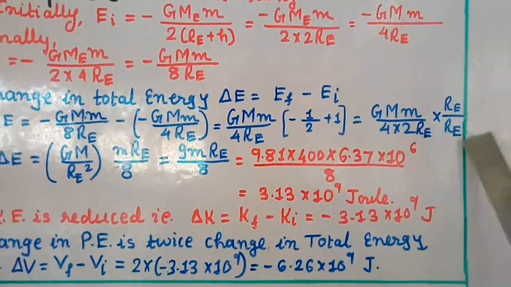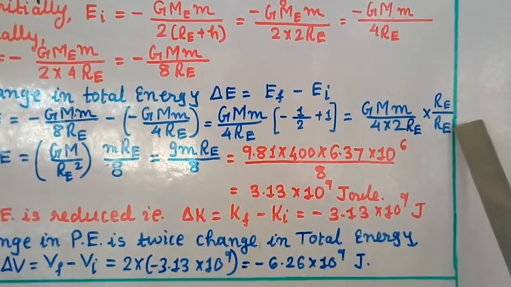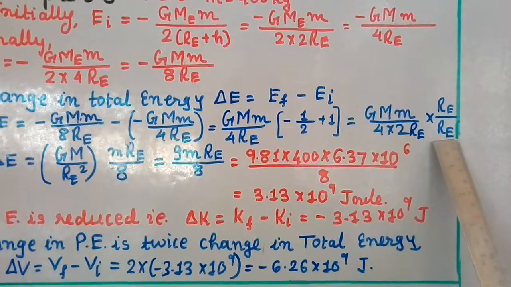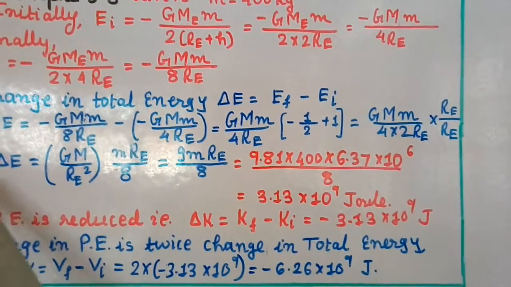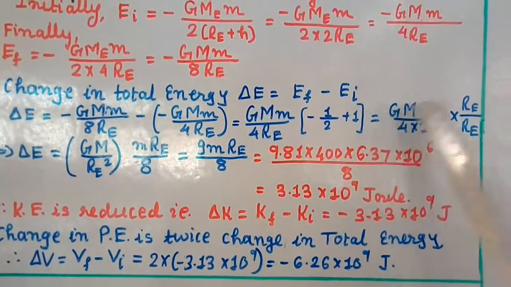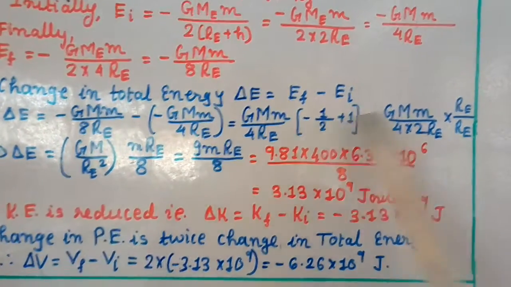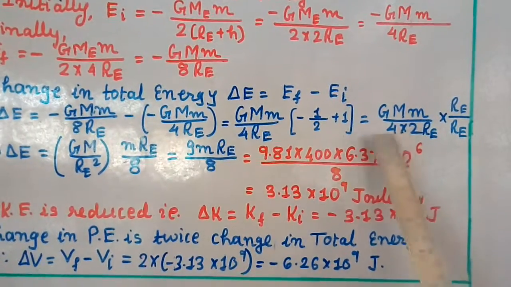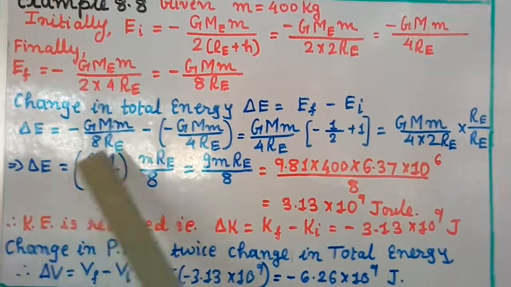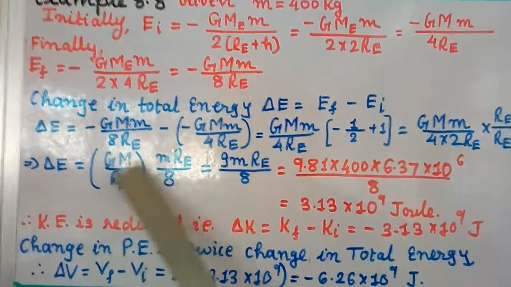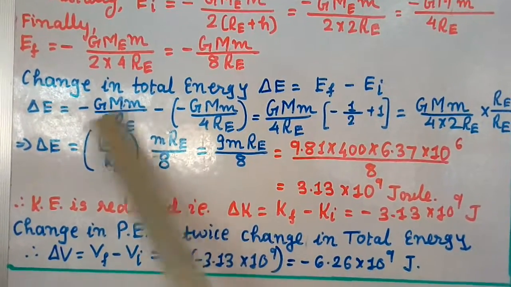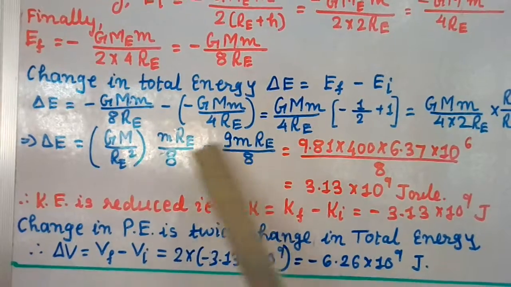Now I am multiplying and dividing by RE. So GMM over 4 into 2, that is 8, RE into RE gives RE squared. So I can write delta E equal to GM over RE squared, times m and RE, divided by 8. And this value GM over RE squared we know from the previous class, it is related with g, so this value is g. So delta E equals g m RE by 8.